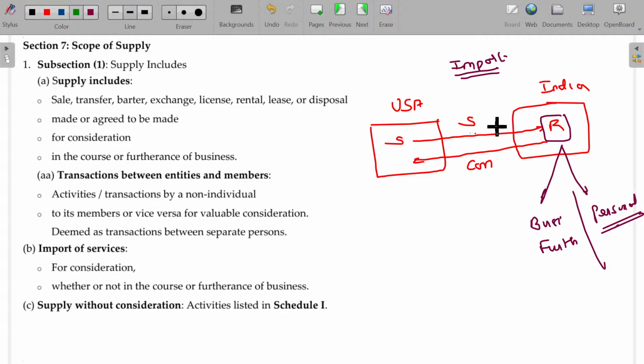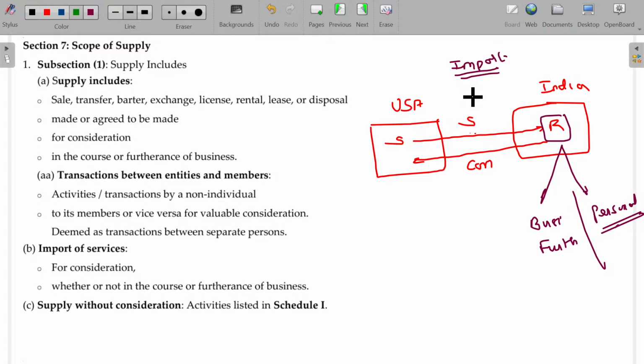Now, what sort of supply of services is possible, sir? If you are downloading any YouTube videos or other documents online, or getting a diagram imported from a foreign country sent by email, or getting coaching from a teacher who is living outside India, or an architect outside India, you want to build your residential house neatly, and for that you get the architect design from the foreign architect, all those things are import of services only.